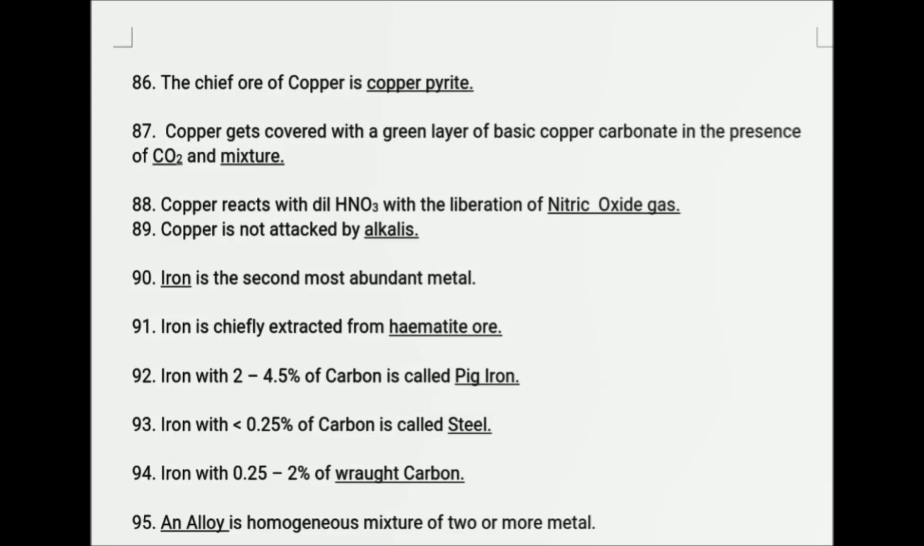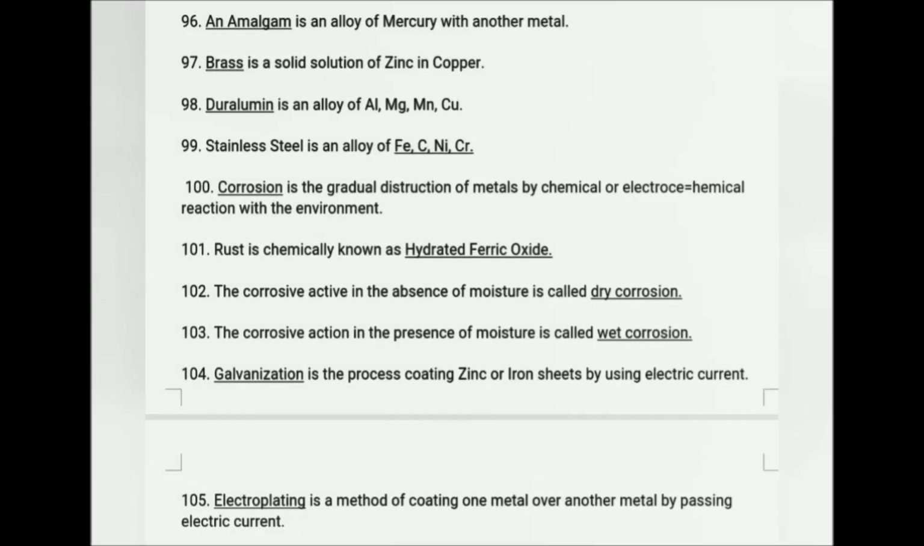An alloy is a homogeneous mixture of two or more metals. An amalgam is an alloy of mercury with another metal. Brass is a solid solution of zinc in copper. Duralumin is an alloy of aluminum, magnesium, manganese and copper. Stainless steel is an alloy of iron, carbon, nickel and chromium.